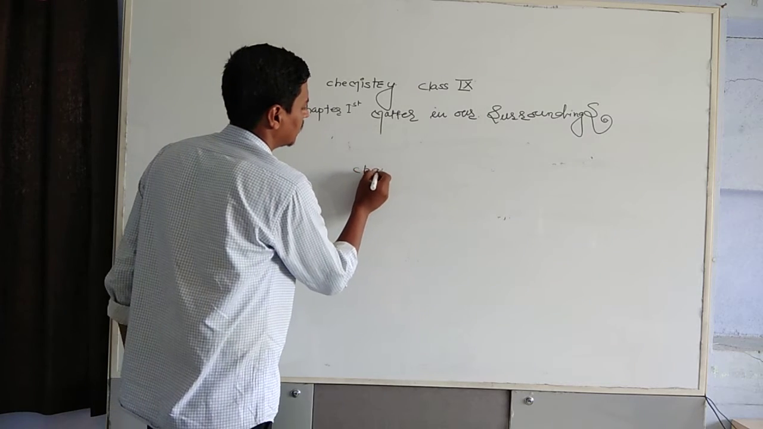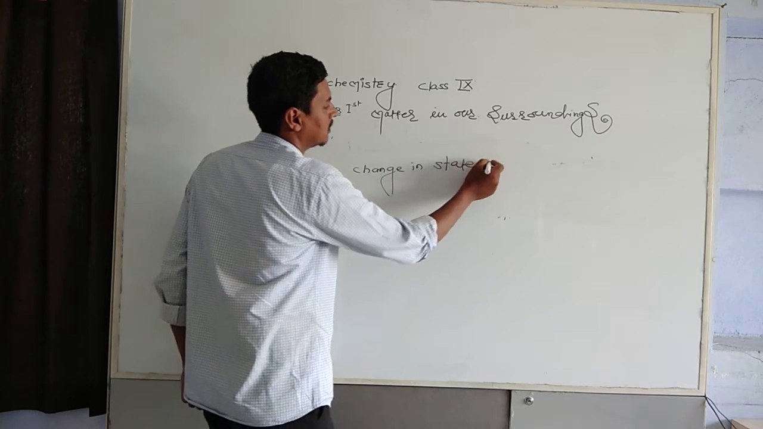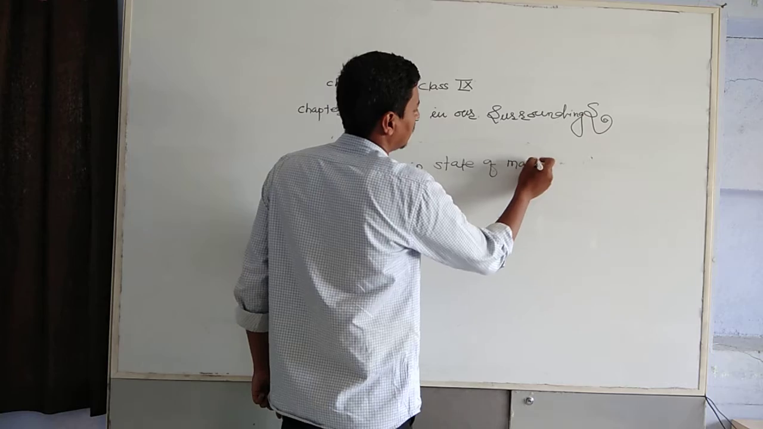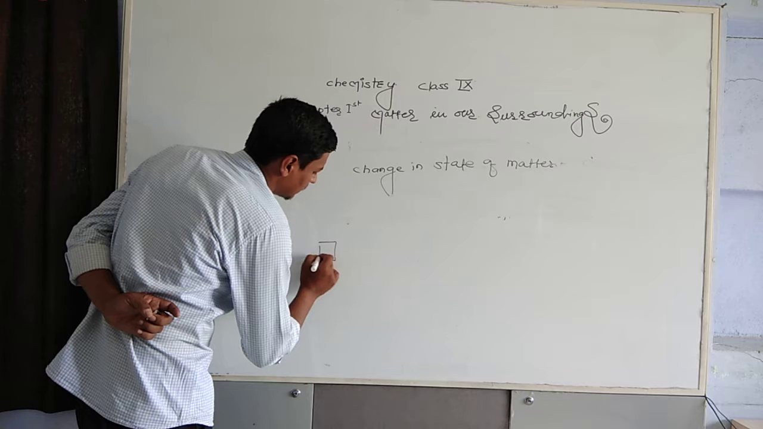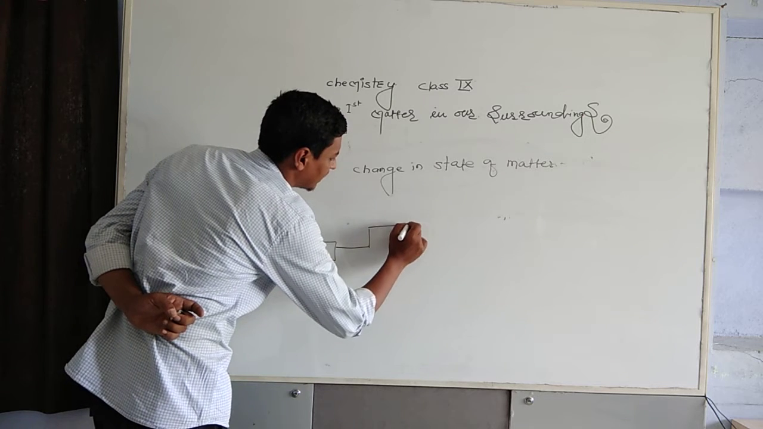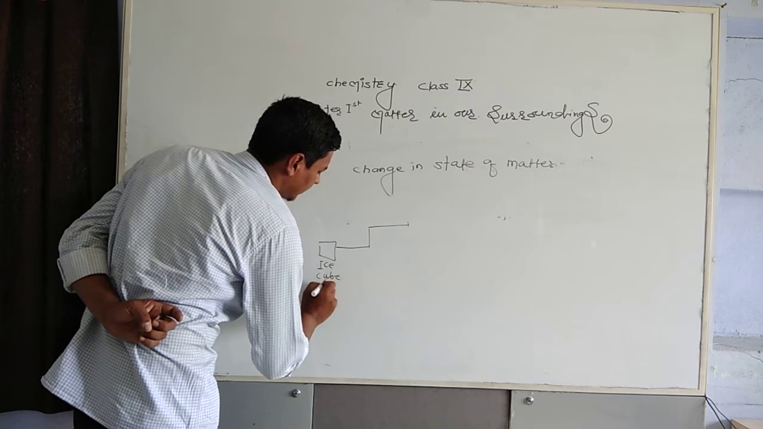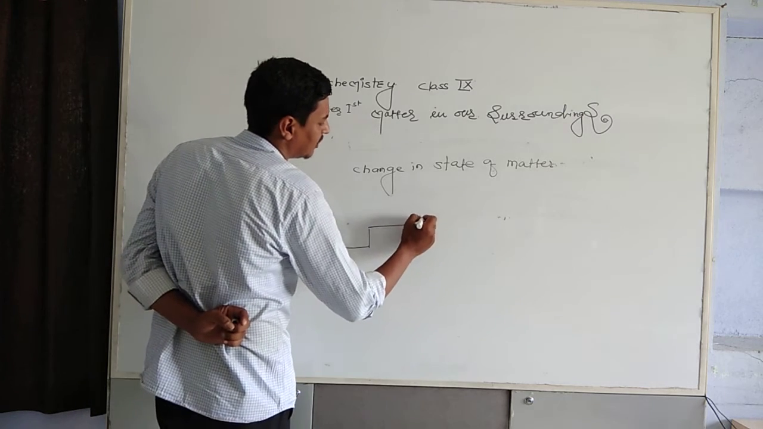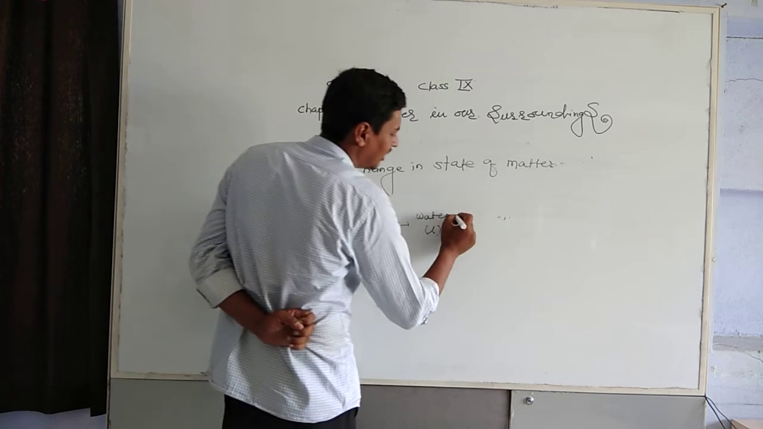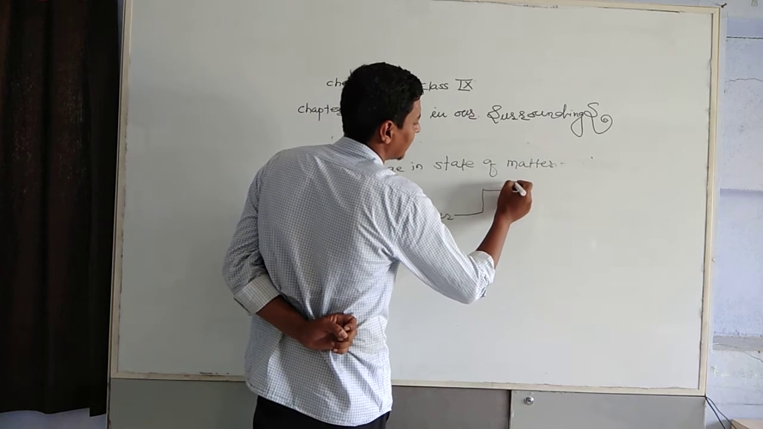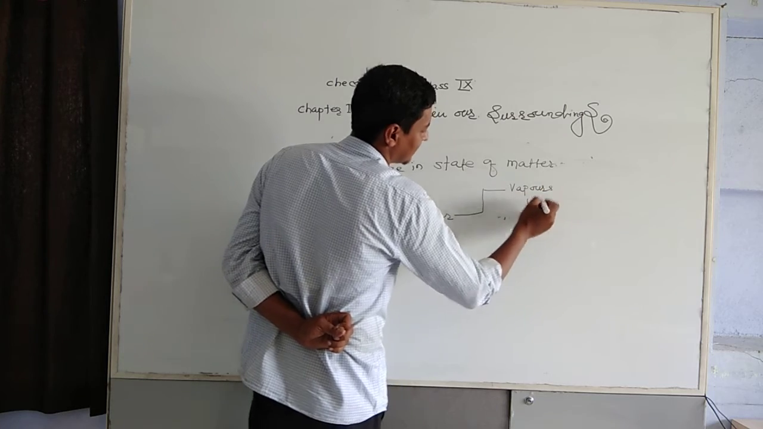Change in state of matter. Just imagine I have an ice cube. After heating that ice cube, which is solid in state, it will be converted into water, which is liquid in state. I will continue heating the water. After some time we can see water vapors, which are gaseous in state.